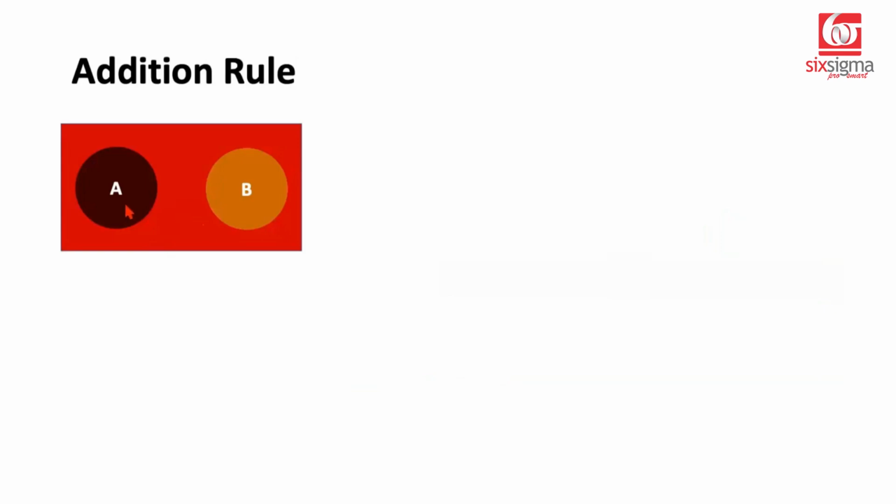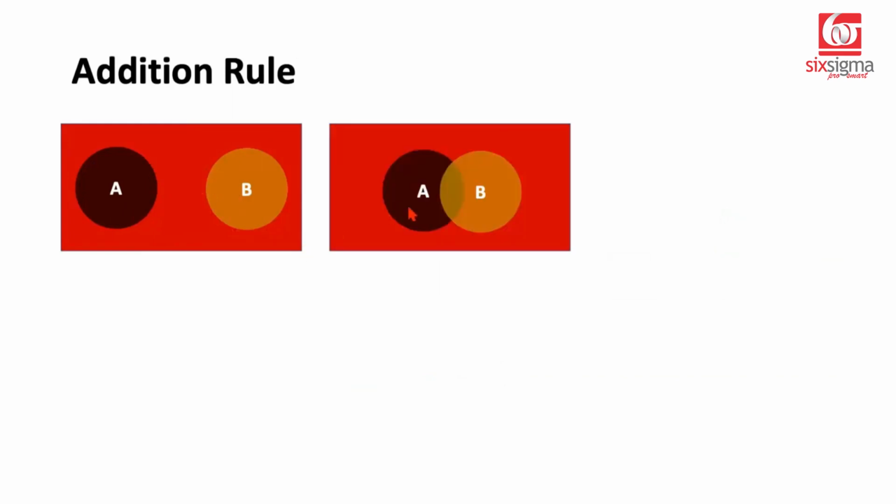As of now, you can see these events are not touching or crossing each other. They are quite separate. A and B both are subsets of the sample space, but they are non-overlapping. Now the next case, you can see that A and B now seem to be overlapping. They have some region or some area which is common between A and B both.